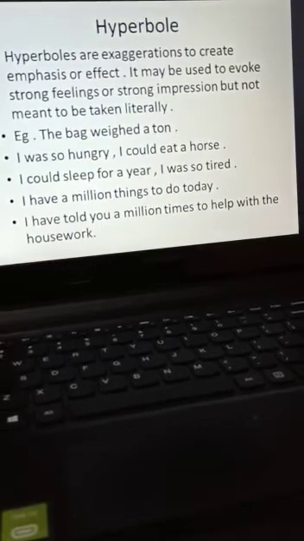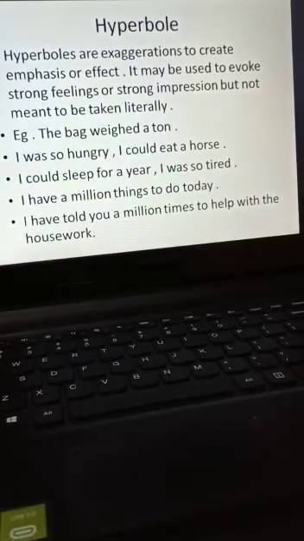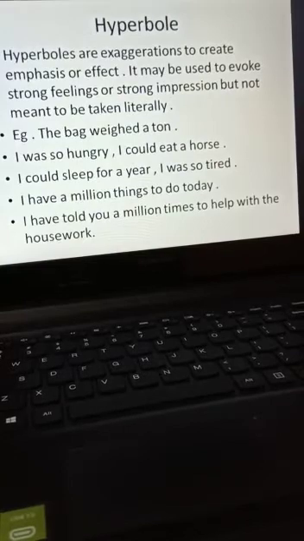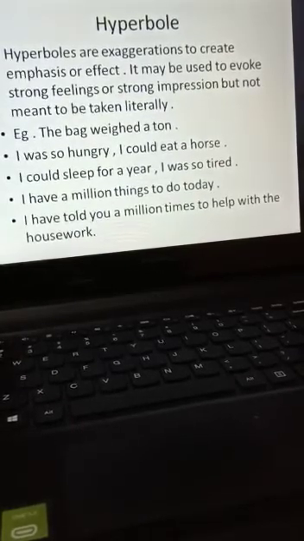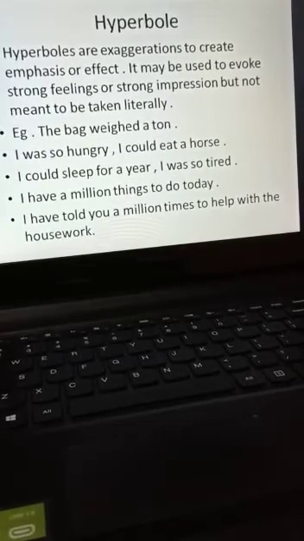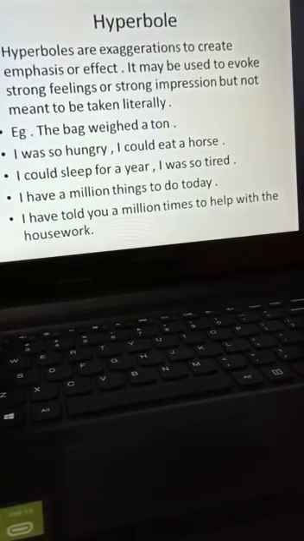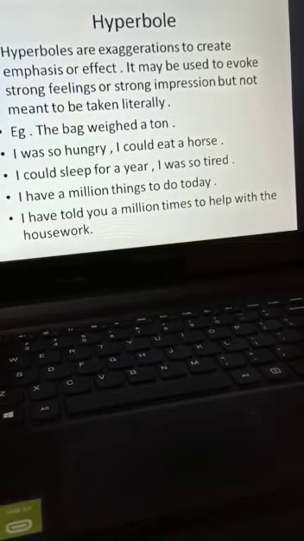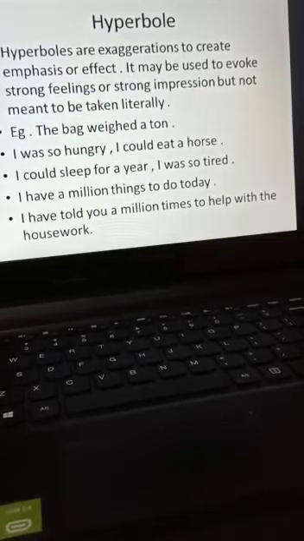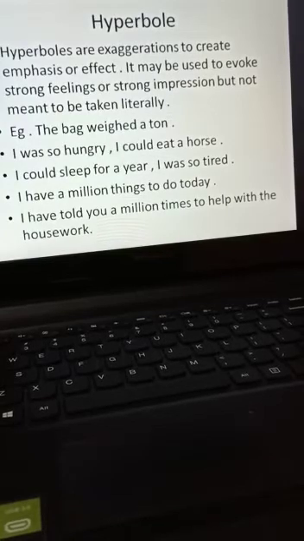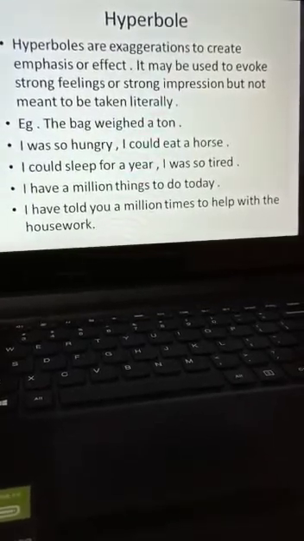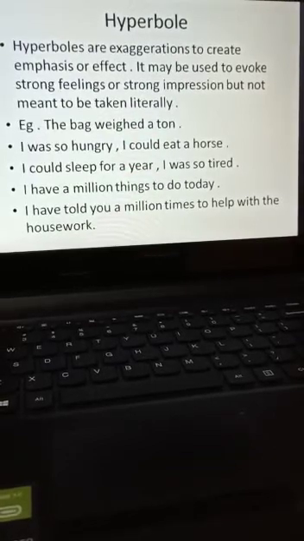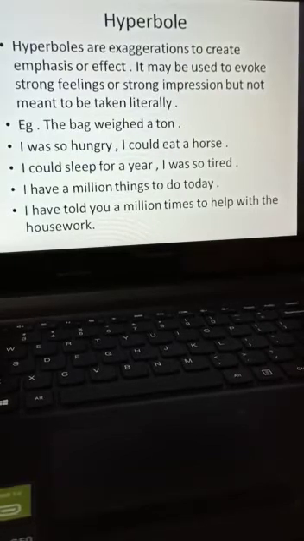Next is hyperbole. Here you can see an exaggerated statement. Now see, exaggeration means to make something seem larger. Okay children? So here an exaggerated statement or overstatement is used for giving some effect. Hyperboles are exaggerations to create emphasis or effect. It may be used to evoke strong feelings or a strong impression, but it is not meant to be taken literally. The meaning should not be taken literally.